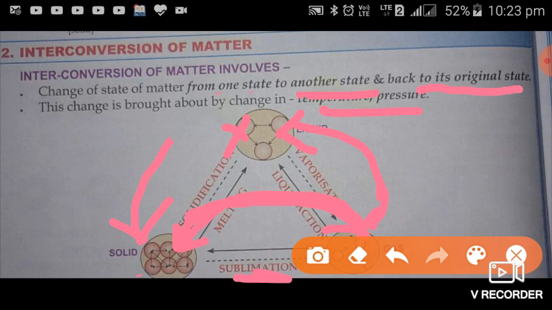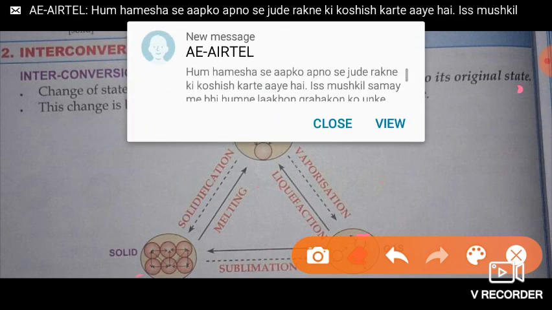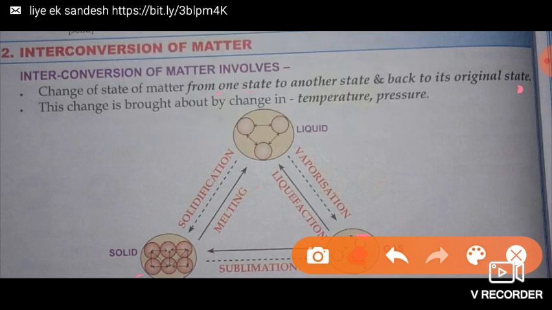This sublimation process is not common for all types of substances. This sublimation is possible in some types of substances like iodine, camphor, mothball. These are some substances in which this type of process can take place.